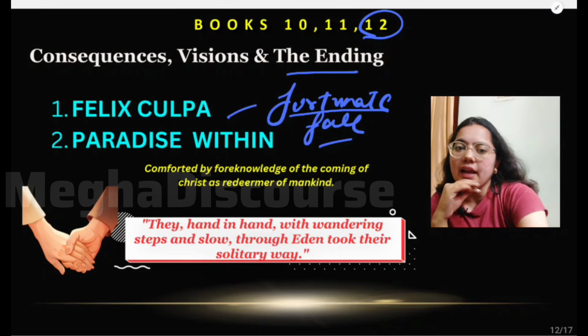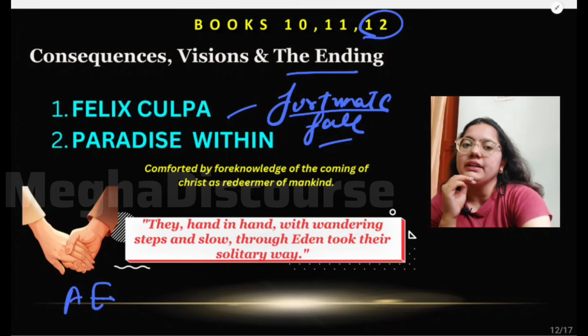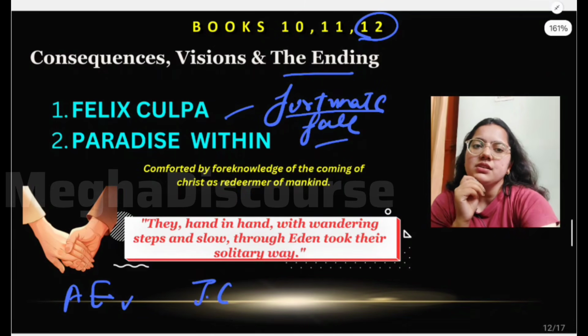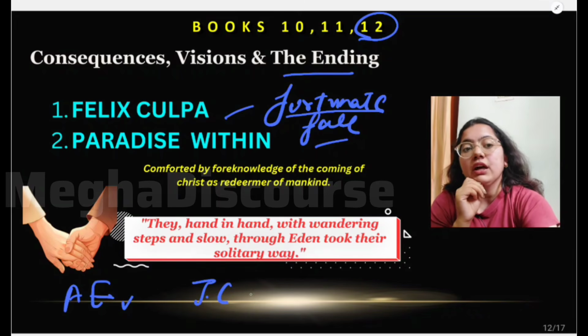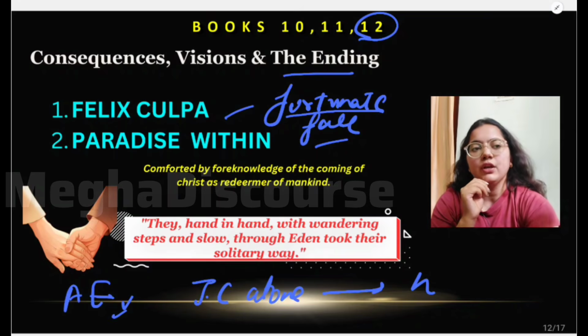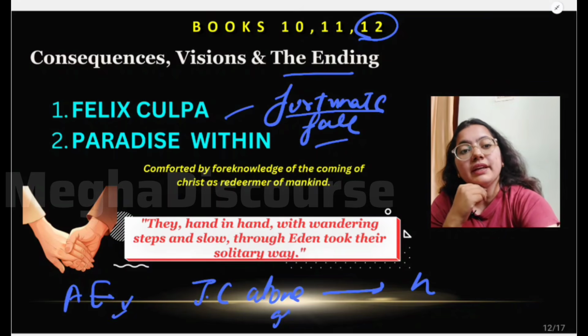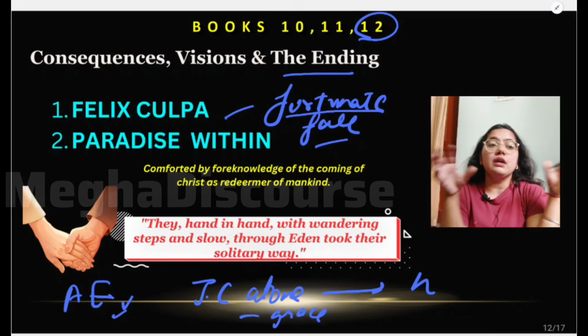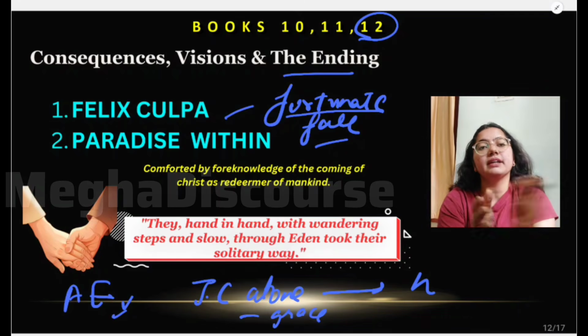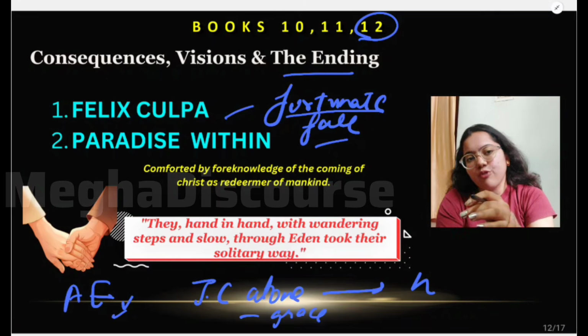Because if Adam and Eve had not eaten that fruit of knowledge, Jesus Christ would not have atoned himself for the humanity if this had not happened. So basically this is also a grace of God, that he is himself atoning for the people, for the humanity. So this is known as fortunate fall.